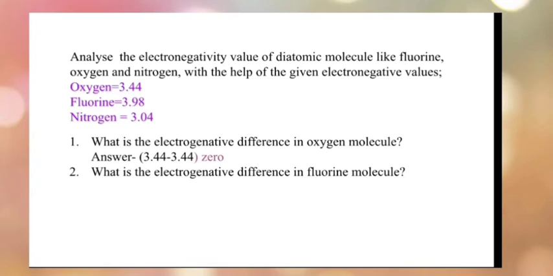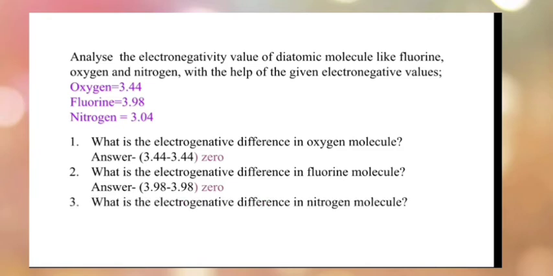What is the electronegativity difference in fluorine molecule? In fluorine molecule, we know that two fluorine atoms are bonded together. So 3.98 minus 3.98, the difference in electronegativity will be 0. What is the electronegativity difference in nitrogen molecule? We know that in nitrogen molecule, two nitrogen atoms are bonded together. So 3.04 minus 3.04, the answer is 0.